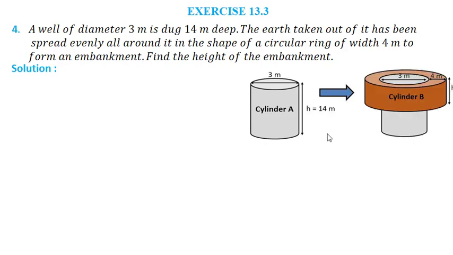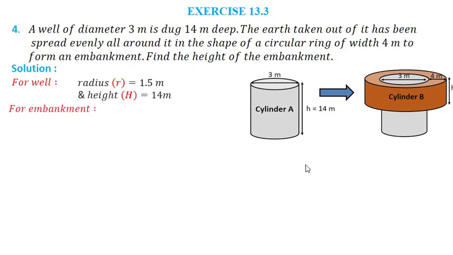So here we can see that all the earth from cylinder A is removed and spread evenly around the well itself. So the shape of the embankment is a hollow cylinder. For the well we are given radius 1.5 meter and height 14 meter. For this embankment we have the outer radius as 5.5 meter.